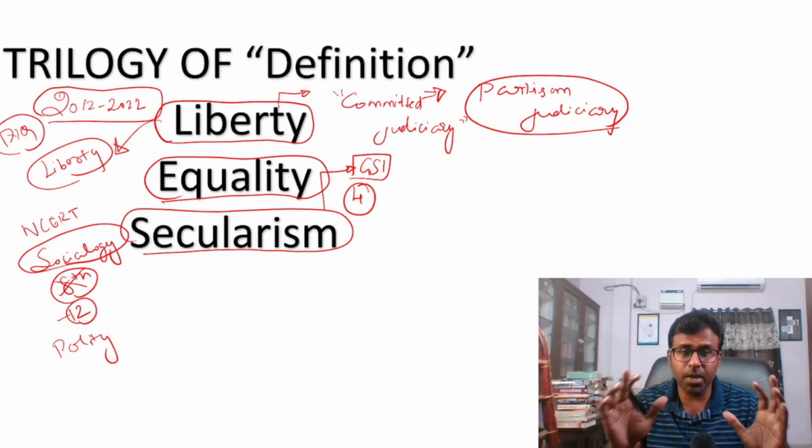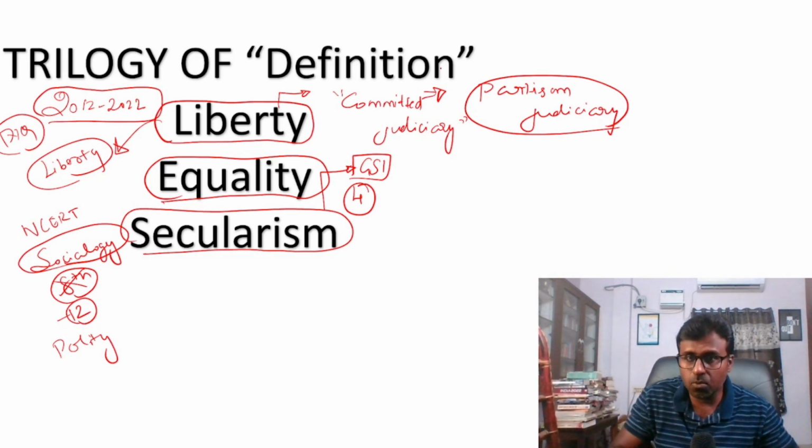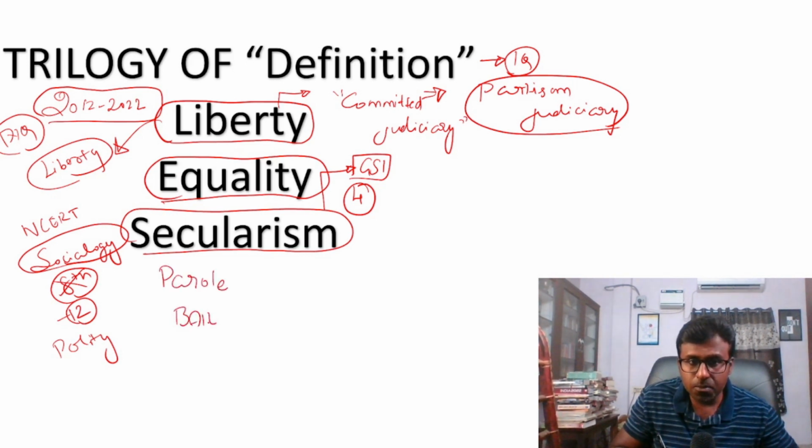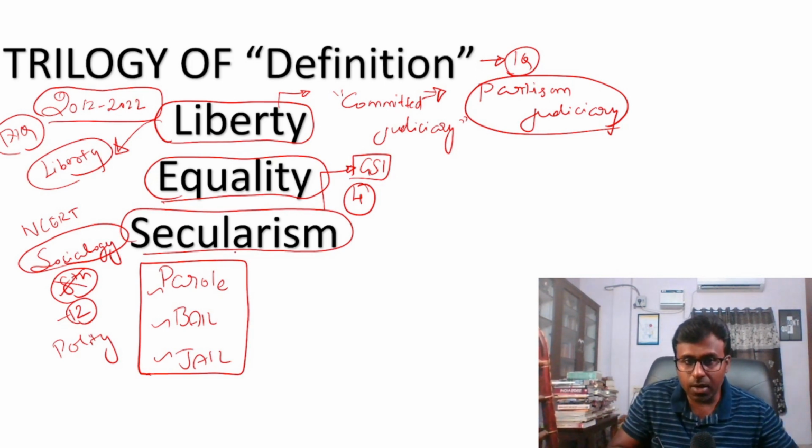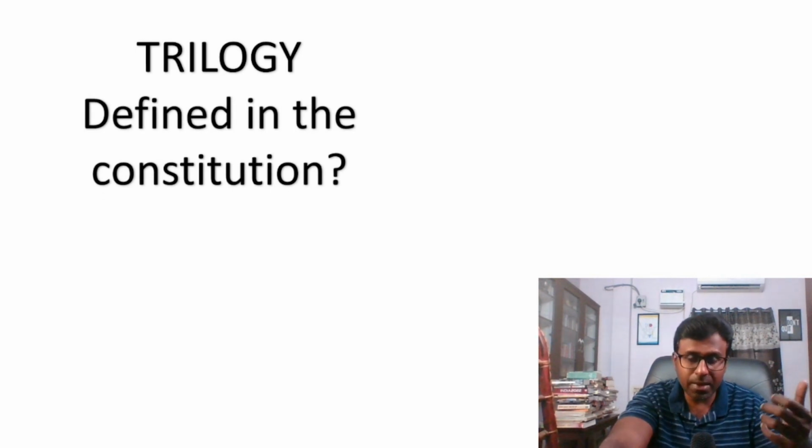But the major point which I want to drive home is that these definitions, one question. So one question from this trilogy. One question already we have, one question from this. And in this, please include parole, bail, jail. Last time also I spoke about this. So meaning of parole, meaning of bail, meaning of jail. You can actually include this in this definition trilogy, and one question. Then the trilogy of key words that they used.